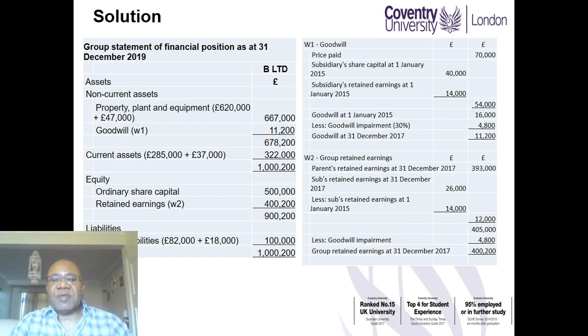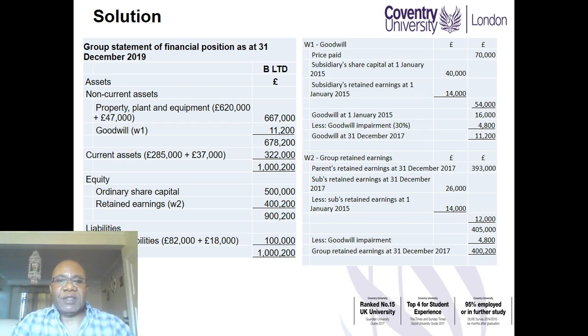Which means the subsidiary has earned additional profit of 12,000 since acquisition. So this additional profit of 12,000 is added to the parent's profit of 393,000 to give a total profit of 405,000. Of course, we less the goodwill impairment that we deducted from goodwill. We also deduct it from group reserves to give us group retained earnings of 400,200.